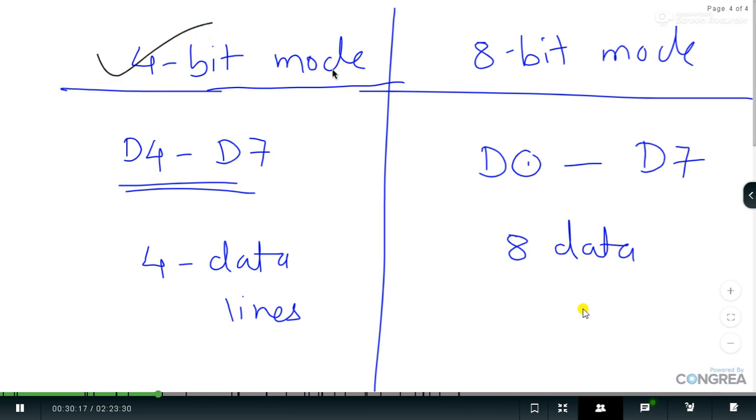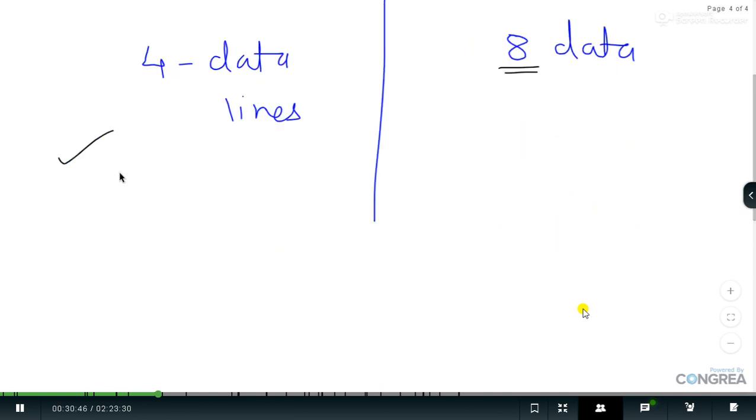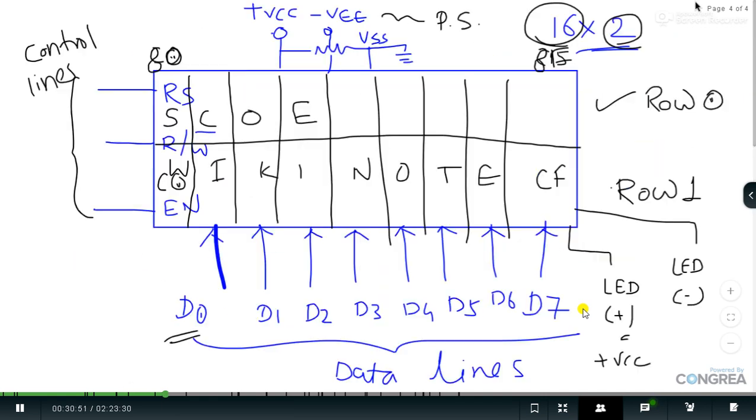So we are going to go with 4-bit mode of operation. There is one more advantage of 4-bit mode of operation: we don't have to go with 8 data lines. So obviously 4 data lines are going to be left open or unconnected, so that we can use those 4 data lines for the rest of the interfacing with any external device. That's one of the advantages of 4-bit mode of operation. If anybody has a doubt, we can go back to this again.